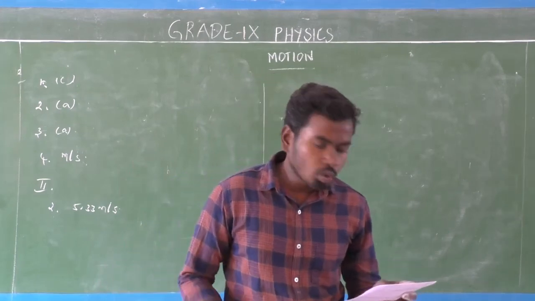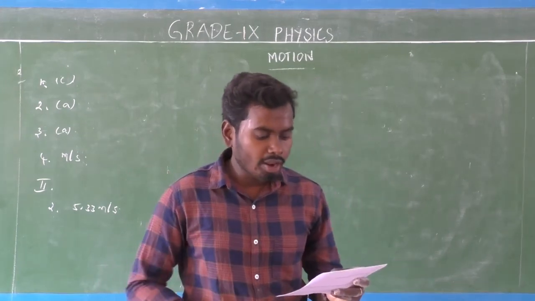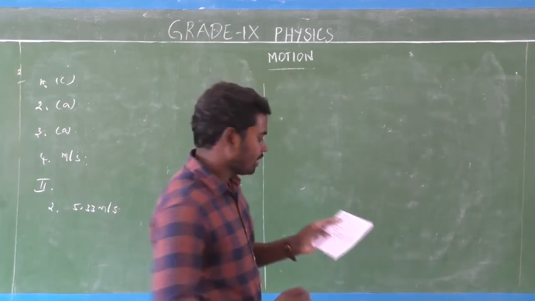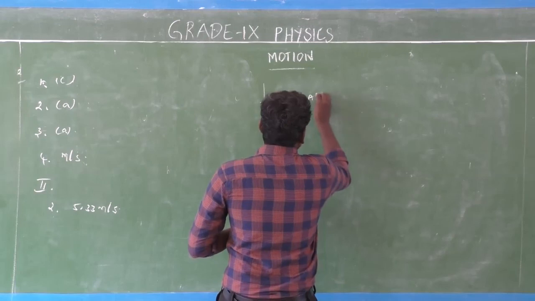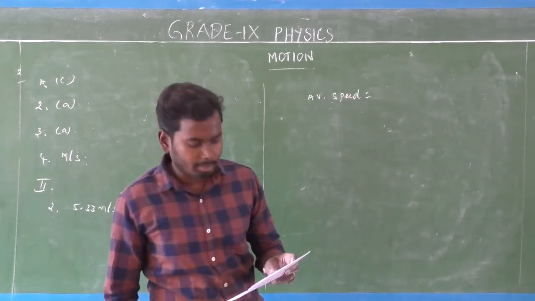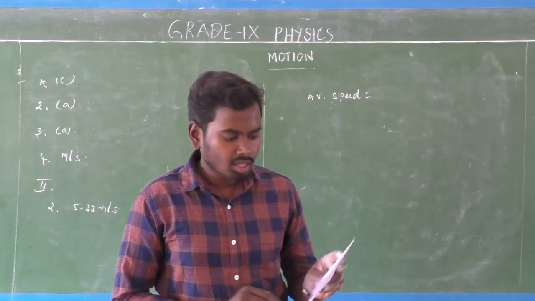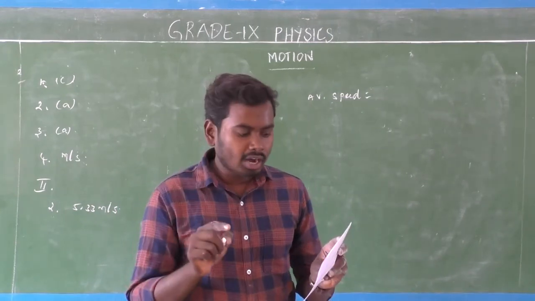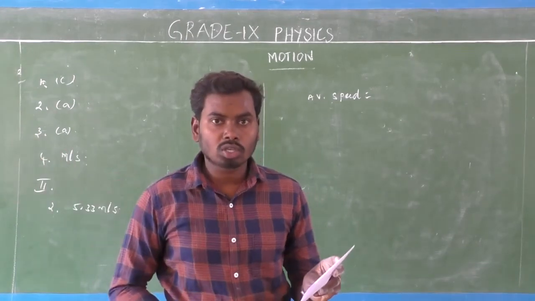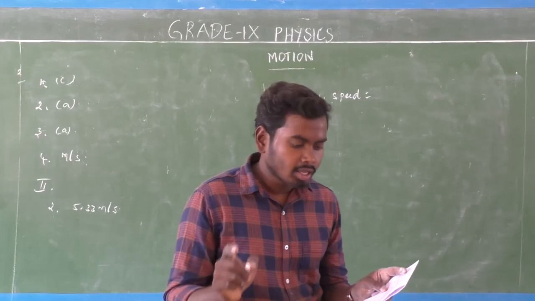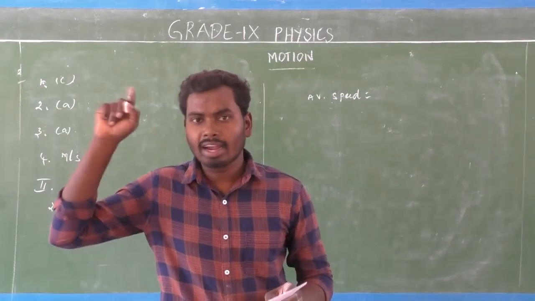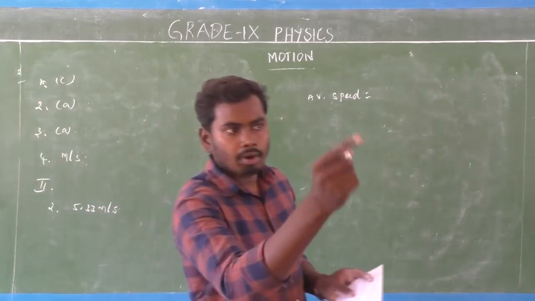If the trip took 8 hours, calculate the average speed in kilometers per hour and meters per second, isn't it? Yes. So what is the average speed formula? Average speed is equal to total distance divided by the total time taken. Okay. So what is the total distance here? Already the odometer shows a reading of 2000 kilometers. At the end of the trip, the odometer shows how much? 2400 kilometers. Okay. So you subtract the starting reading from the end reading.